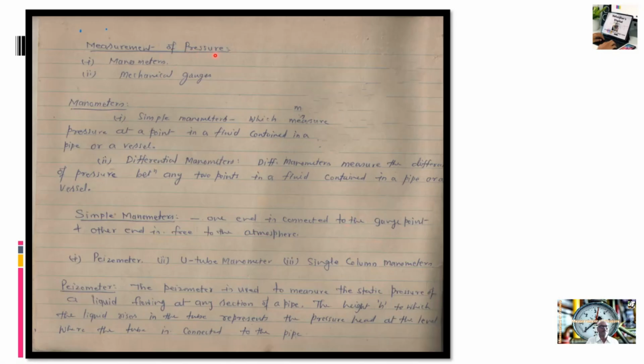Then measurement of pressure: we can measure the pressure by using manometers and mechanical gauges. Manometers are of two types: simple manometers, which are connected to a point, and differential manometers, which give the difference between two pressure points. In a simple manometer, one end is connected to the gauge point and the other end is free to the atmosphere. Three types of simple manometers are there: piezometer, U-tube manometer, and single column micromanometer. Then the differential manometers we are going to study in my next lecture. Today I will conclude my lecture here itself.